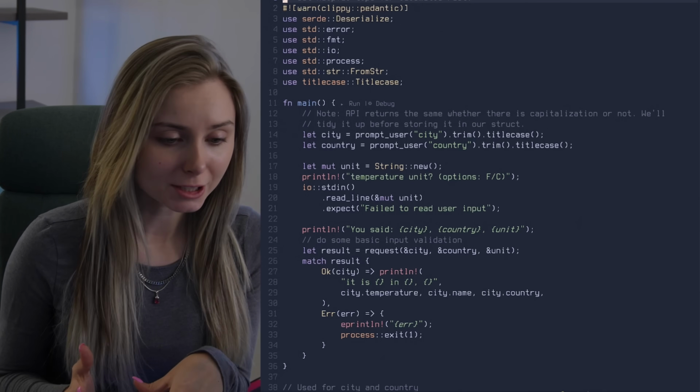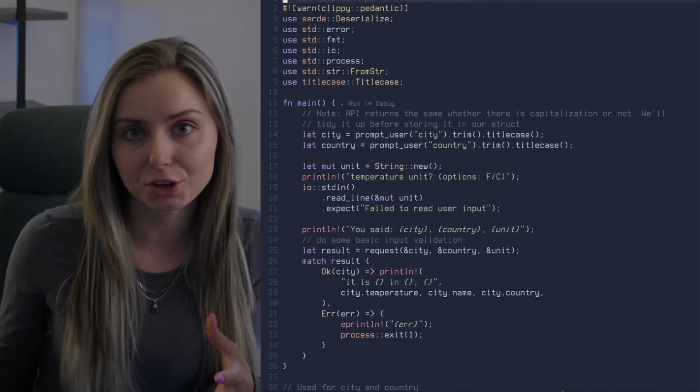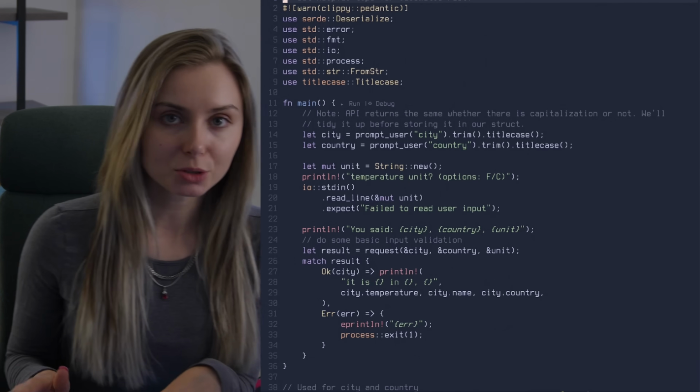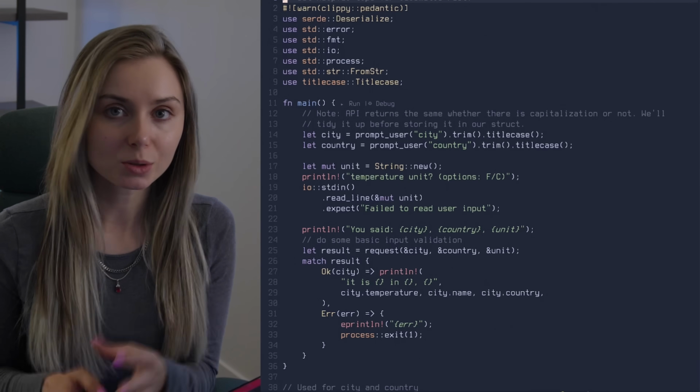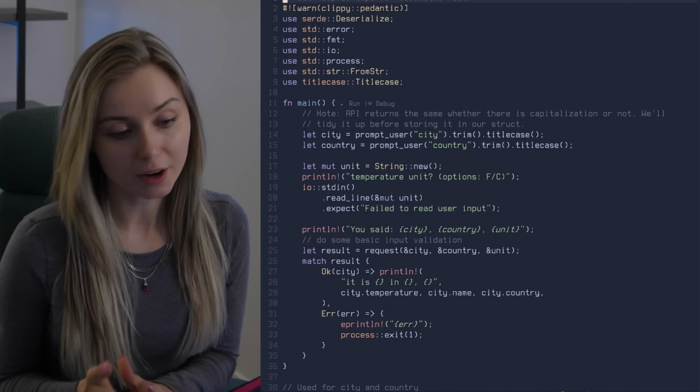I will say the first thing you're going to want to enable if you're just learning Rust, you want to get more familiar with what is idiomatic Rust. You got to be using Clippy, okay? Clippy is outstanding. I enabled Clippy Pedantic for this project and it was very helpful.